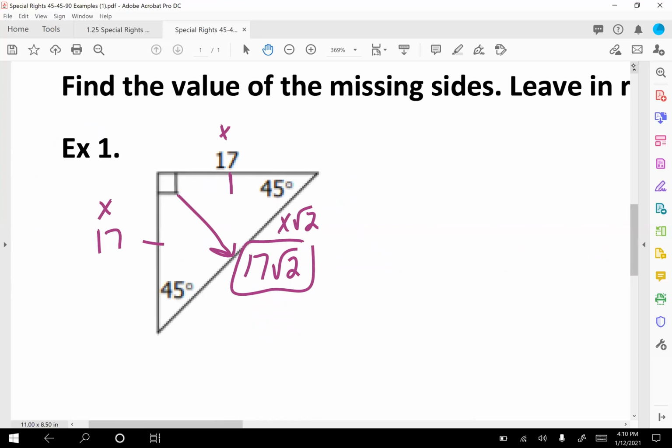Remember, your leg is x, right? Your hypotenuse is x times the square root of 2. So what we did on example 1 was we did 17 times the square root of 2. We did times because we're going from the leg to the hypotenuse. So leg to hypotenuse is going to be times.